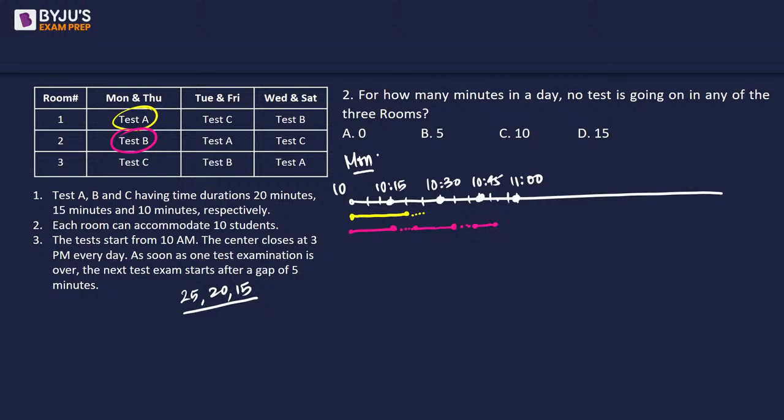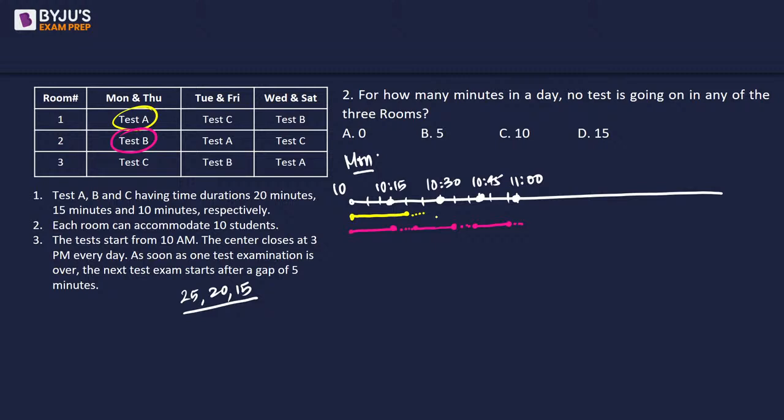So there is a gap of 3 segments. So first 15 minutes, gap of 5, 15 minutes, gap of 5, and then 15 minutes from there, which is 1, 2, 55, right? It will go up to 55. And then again a gap.